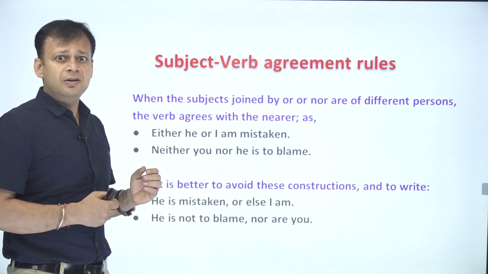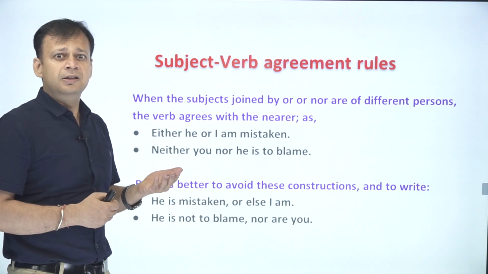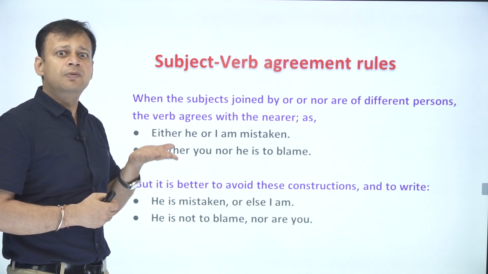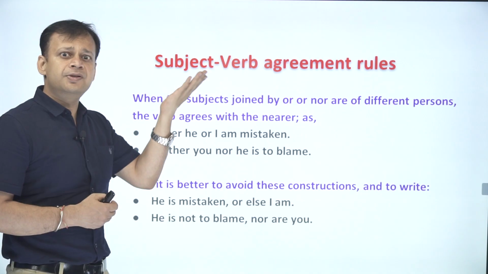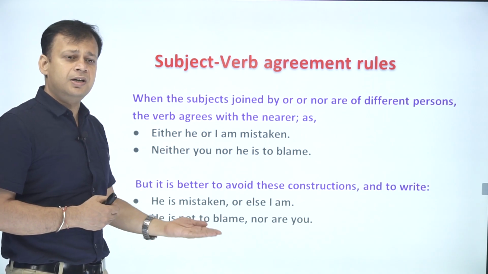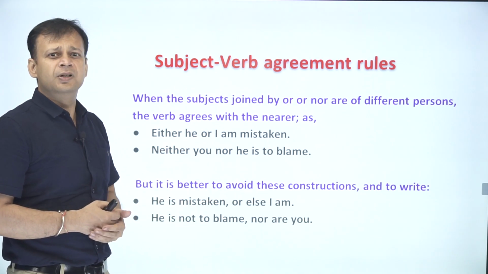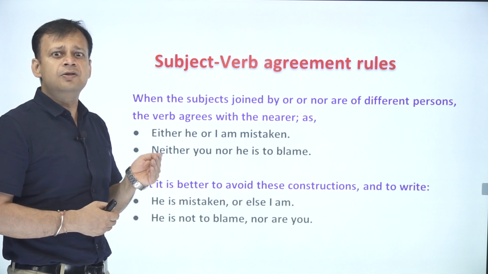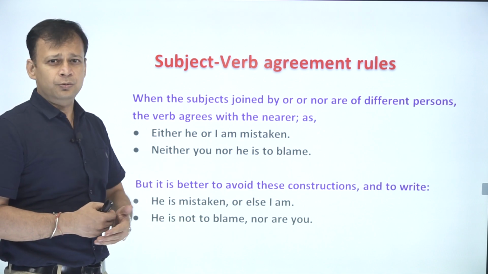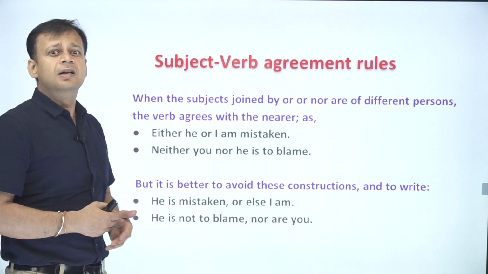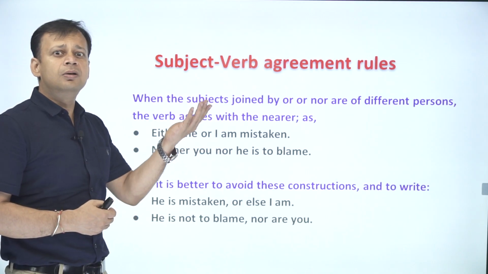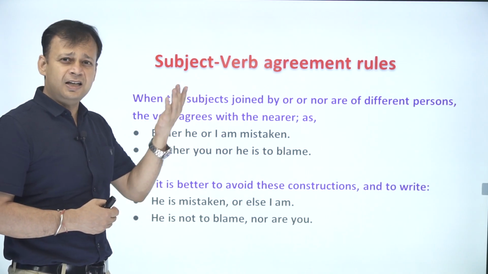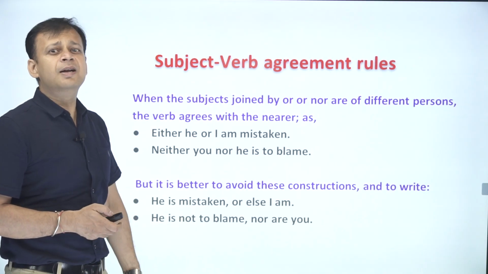He is mistaken, comma, or else I am. So this sentence is a replacement of the first sentence, "Either he or I am mistaken." So: he is mistaken or else I am. The second sentence: he is not to blame, comma, nor are you. So this replaces "Neither you nor he is to blame." That can be changed and written like this appropriately.